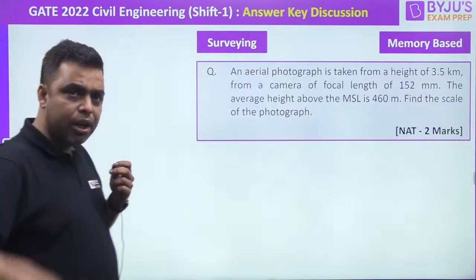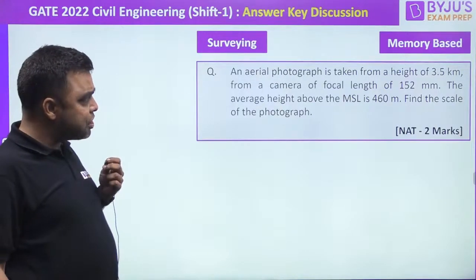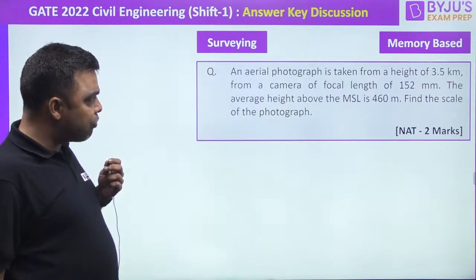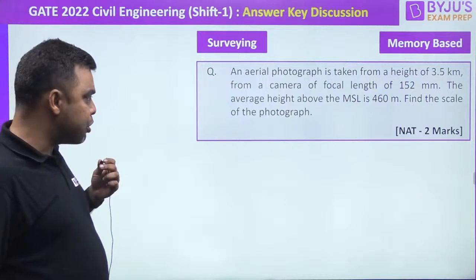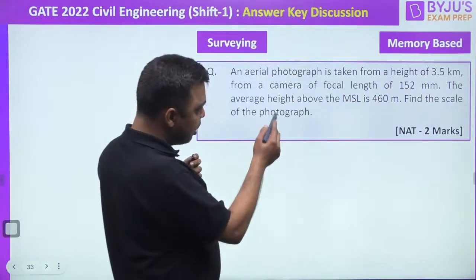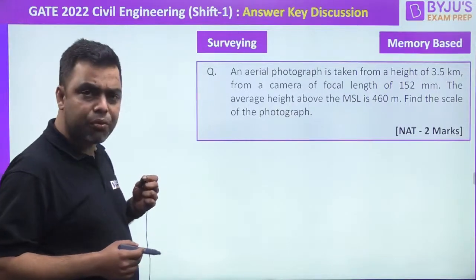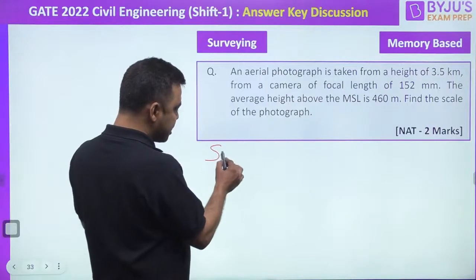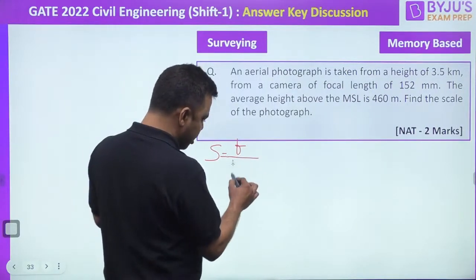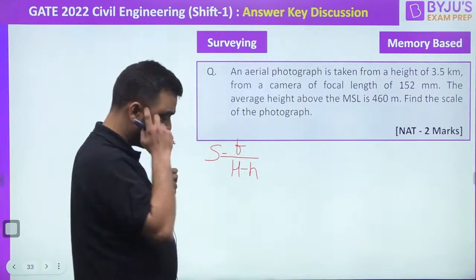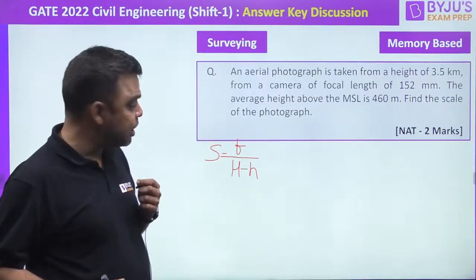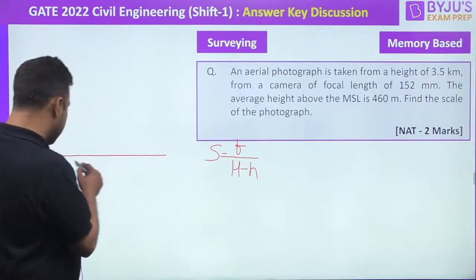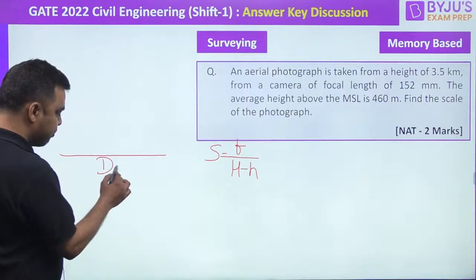Okay, fine. Let's solve. The aerial photograph is taken from a height of 3.5 kilometer from a camera of focal length 152 mm. The average height above the MSL is 460 meter. Find the scale of the photograph. The question is very easy. We have to tell the scale of the photograph: f upon capital H minus small h. Now basically I'm trying to draw a diagram over here. Let us say this is my datum.